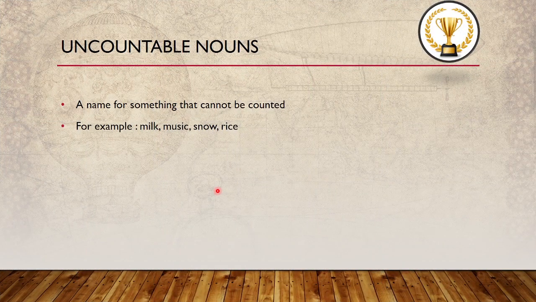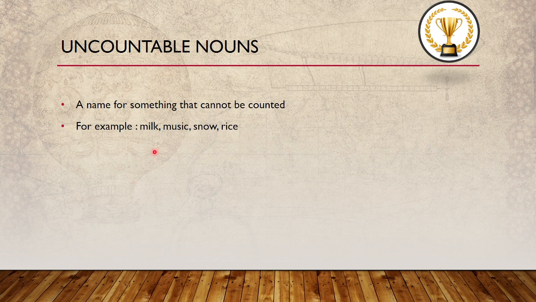Next, uncountable nouns. A name for something that cannot be counted. We said things that can be counted exist, and things that cannot be counted also exist. Things that can be counted we call countable nouns. Here we are talking about uncountable nouns, a name for something that cannot be counted.